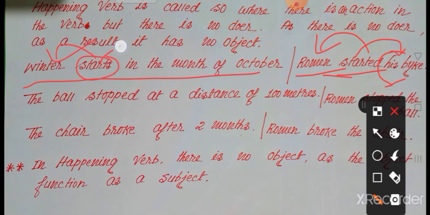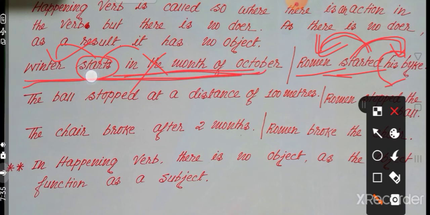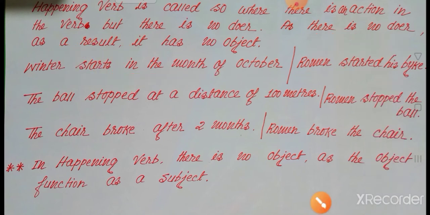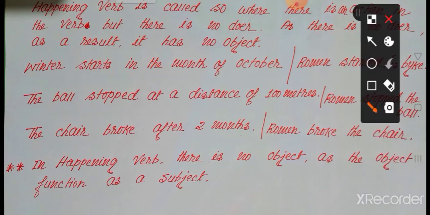As there is no doer, there is no object here. But in the second sentence there is a doer. As there is a doer, there is an object. So the verb of the first sentence, starts, is called a happening verb. Okay. Next example.